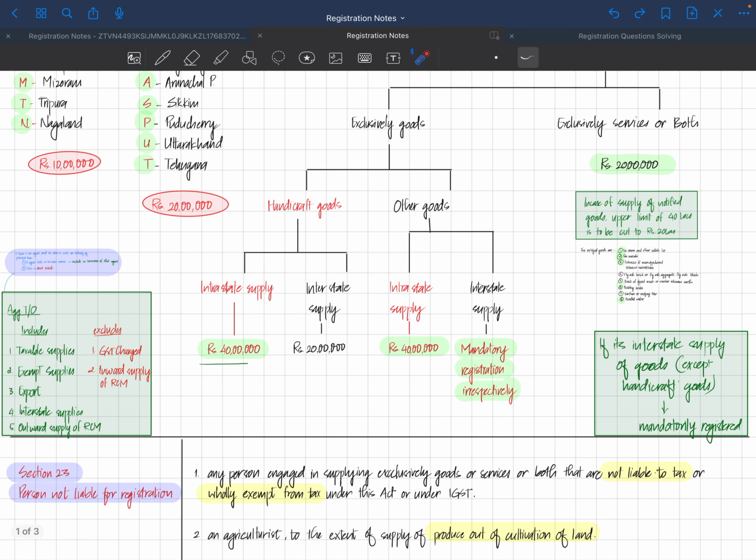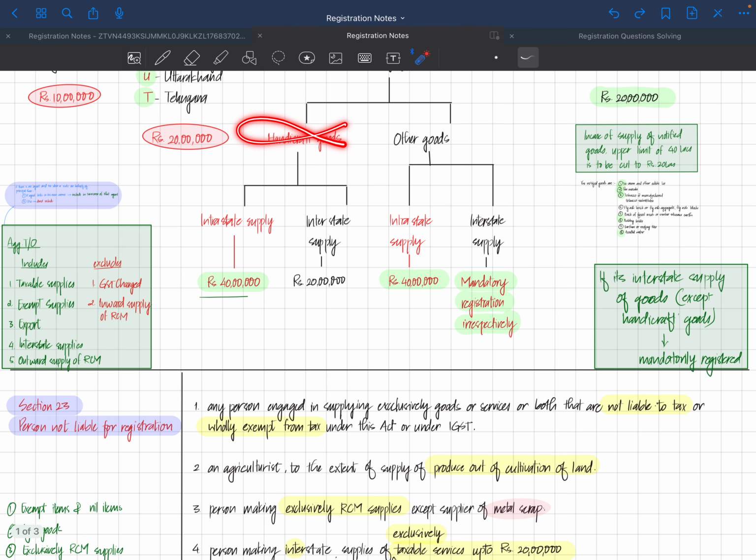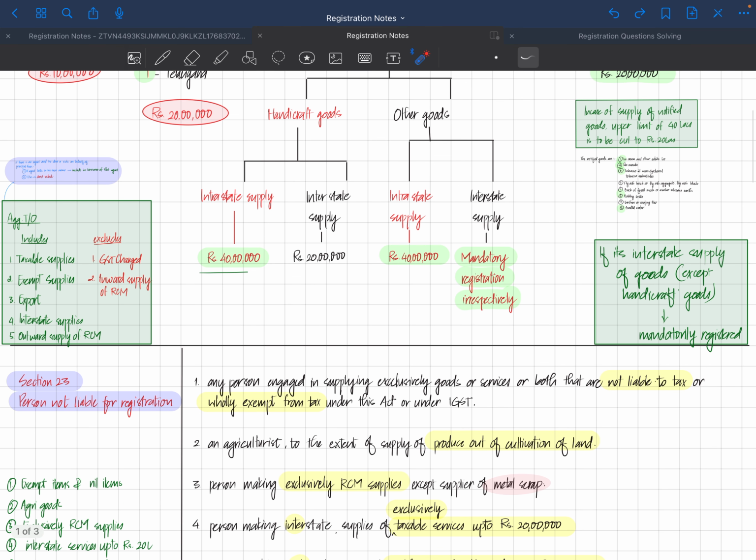Coming away from handicraft goods to other goods, which means anything other than handicraft goods, as you can see in the highlighted part. Again, it is divided into two parts, intrastate supply and interstate supply.